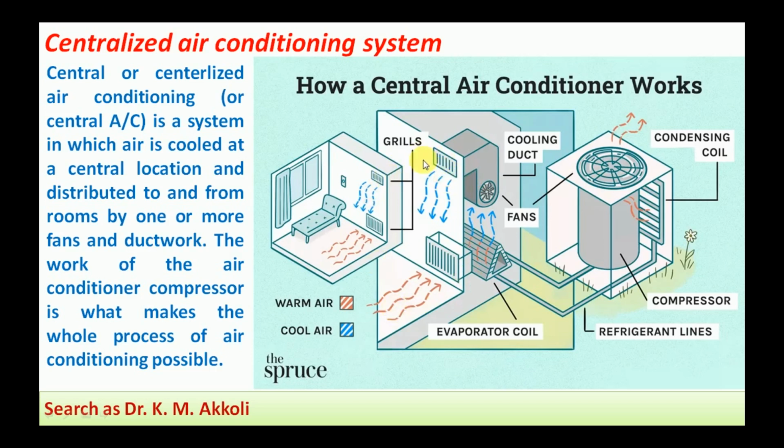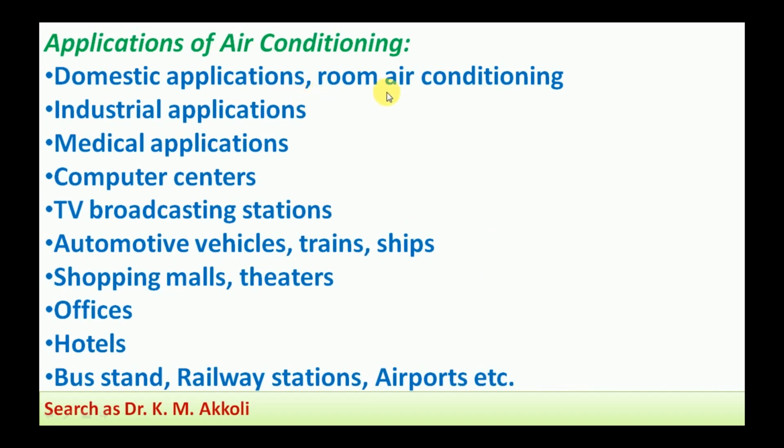Here only one room is shown, and cooled air is supplied to that room, and as large capacity cooling coils are there, the cooled air is supplied to different rooms and different spaces. That's why the air is centrally cooled and supplied to different spaces. Usually central air conditioners are used in cinema theaters, shopping malls and hospitals. Then next goes to the applications of air conditioning.